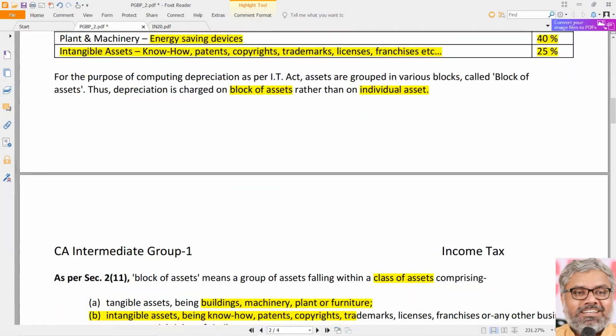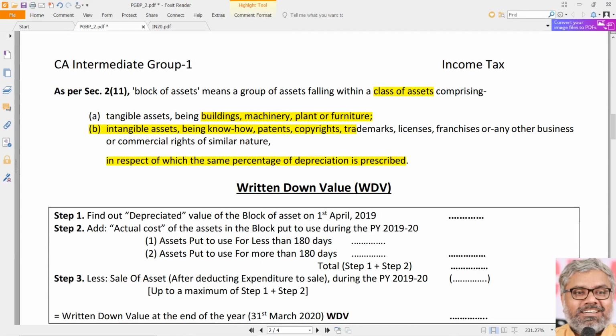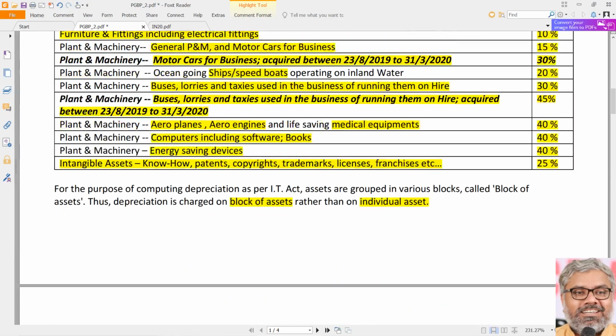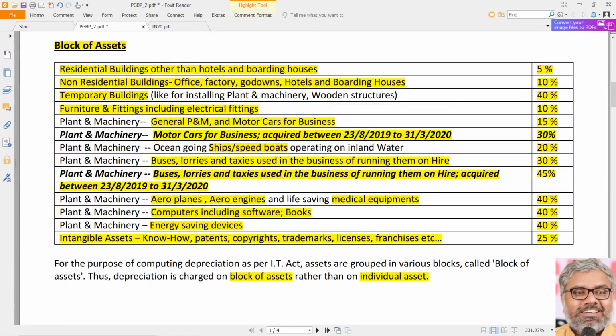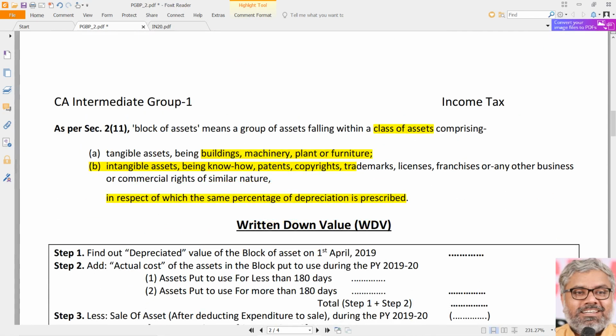For identifying the block of assets, we have to take two categories. One, they should belong to the same class of asset. Second, they should have the same percentage of depreciation. If both conditions are satisfied, then only we can call them one block of assets. That's a very, very important, crucial point to be noted.